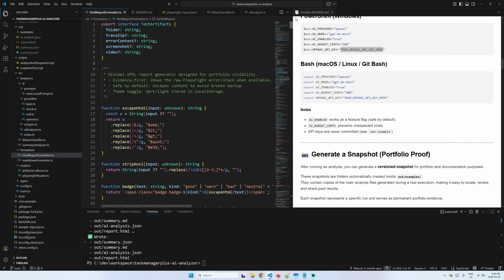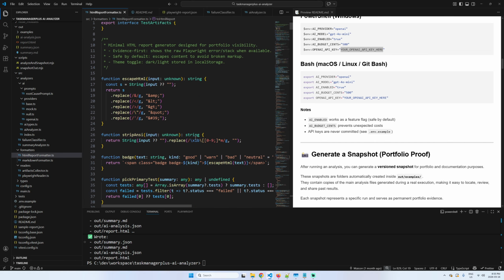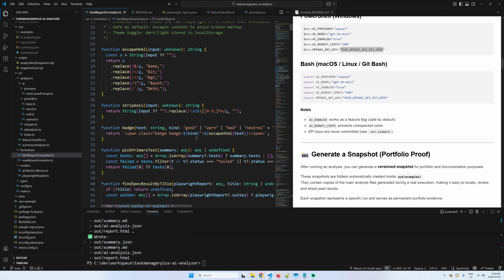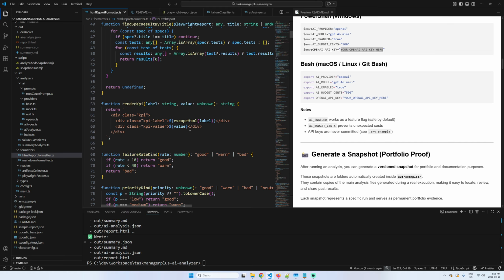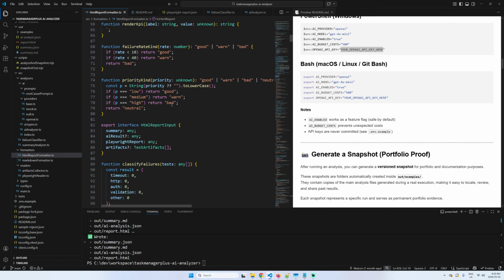Oh, sorry, I was so fast. And here I have a different method, but basically the idea is just to create an HTML report. Another example is if you want to show more information or different information, we can just create it in here. Okay, we just need to create it.